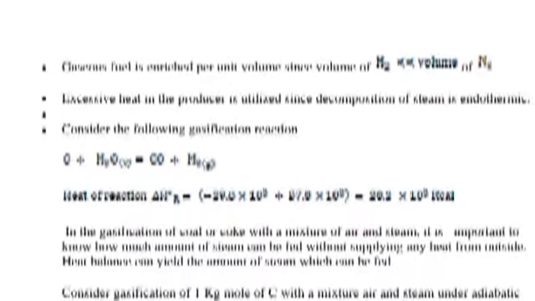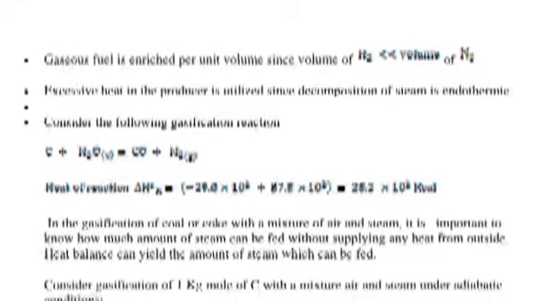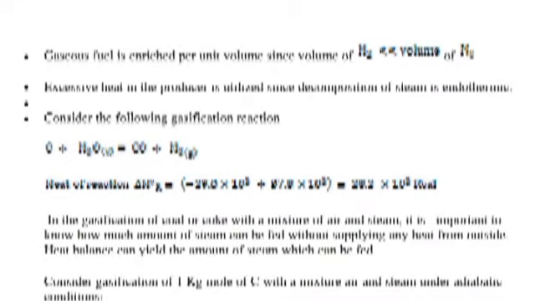Now suppose we gasify carbon with a mixture of air or steam. Note that reaction 1 generates a lot of heat from carbon. This excessive amount of heat can generate a very high temperature in the gasifier if the excessive amount of heat is not properly managed. In large-sized gas producers, heat losses are very small and there occurs substantial rise in temperature. Steam is utilized to use the heat produced by reaction 1. Steam usage brings the following advantages.